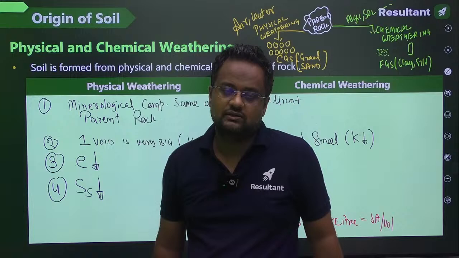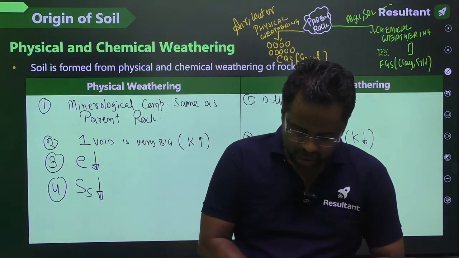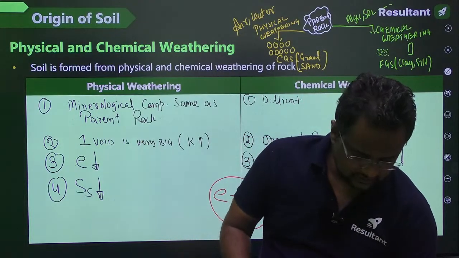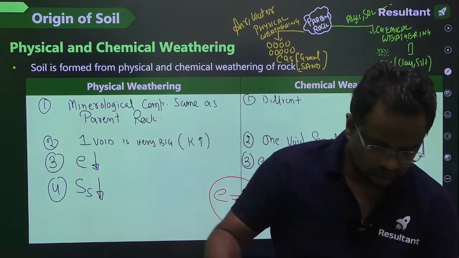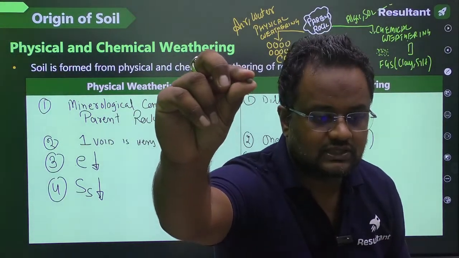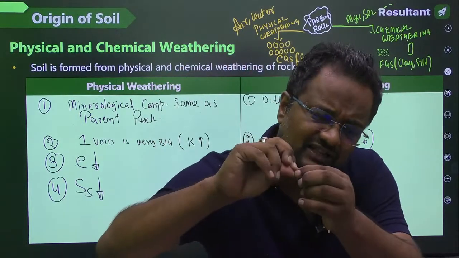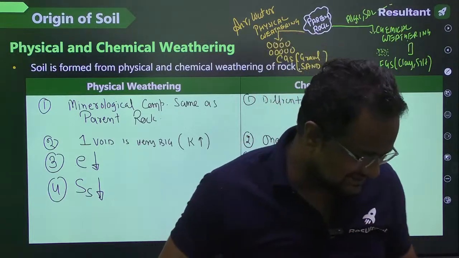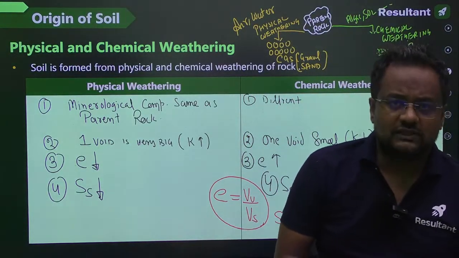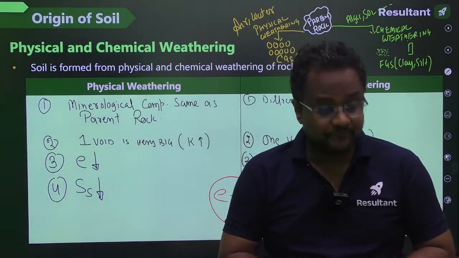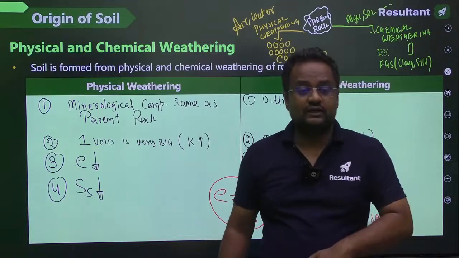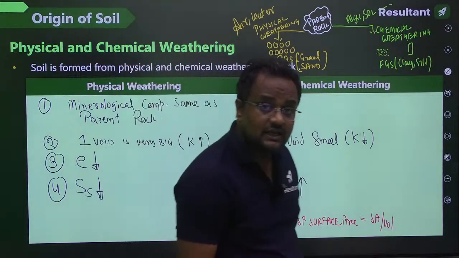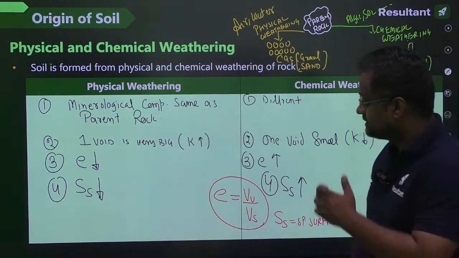But suppose this is a solid particle. Surface area is less. But if I crush it and make it into very small particles, and then take the poison after crushing it, then surface area will be more. When I take it, fast reactions will take place.